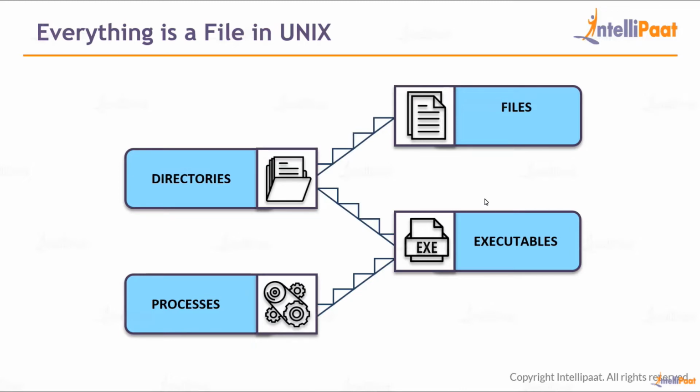An executable file is basically, for example, the terminal which opens whenever I click on it, which is an application. So that is an executable file. Firefox, the Mozilla Firefox browser, that is an executable file. So every single application is an executable file. Those are also files. And then finally processes. Each process running in Linux is also considered a file. Also, one more thing, any device which is connected to the Linux system is also considered a file. So everything in Linux is a file. This is what I wanted to tell again in this particular module.